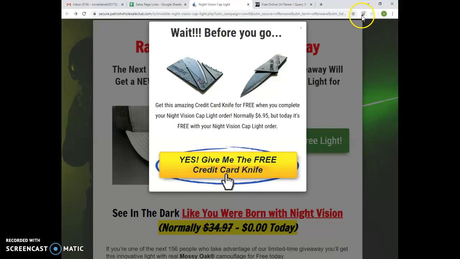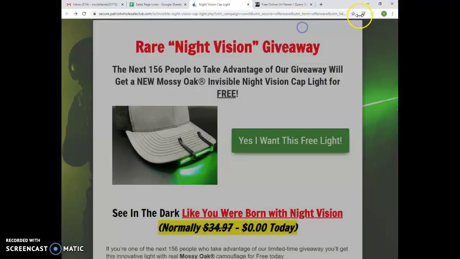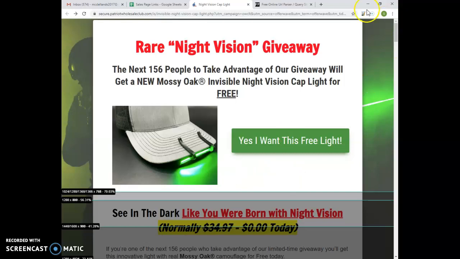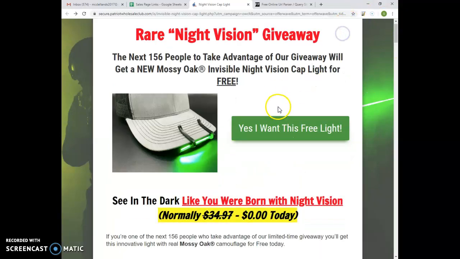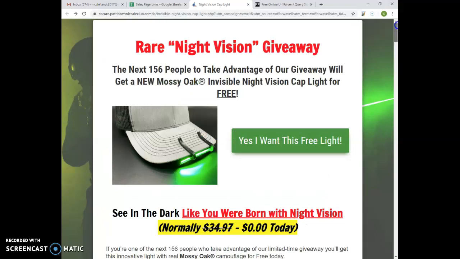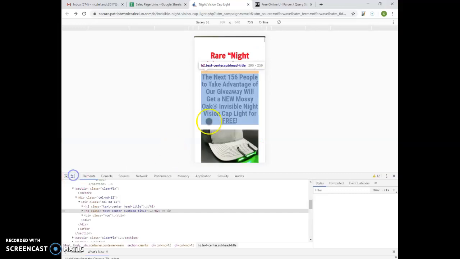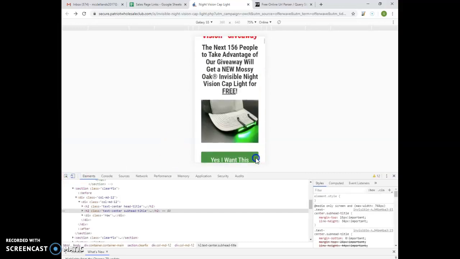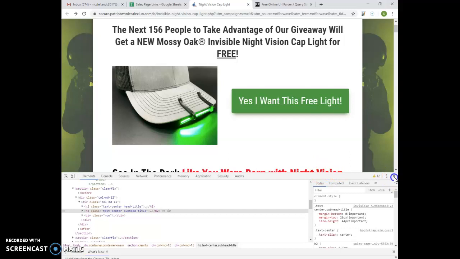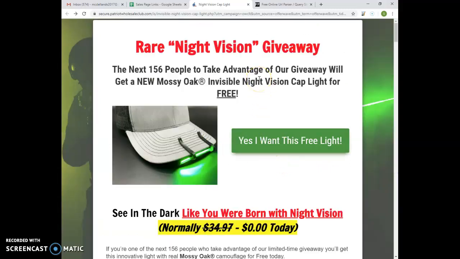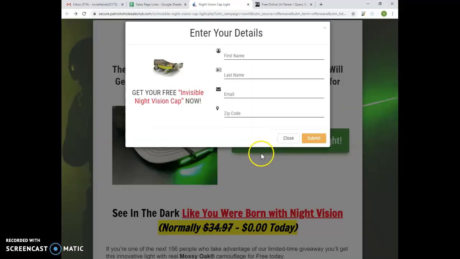Right, so you need to check also if this is above the fold, and if it's mobile responsive, using inspect. Then for the button, you can click this. Then this is the initial fill-in, where you will fill out this first name, last name, email, and the zip code.